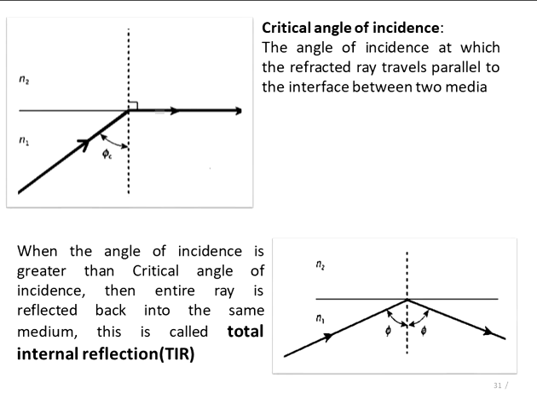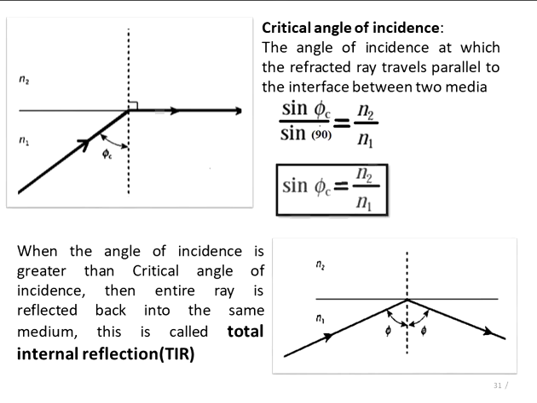Now, if we apply Snell's law to the critical angle case, phi 1 will be phi c and phi 2 is 90 degrees. So, we get sin phi c upon sin 90 is equal to n2 by n1. From this we get the equation for sin phi c as n2 by n1. From this we can find the critical angle phi c. It is given by sin inverse of n2 by n1.